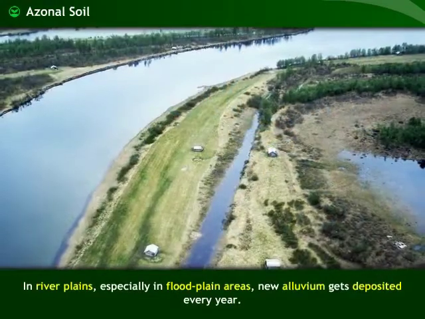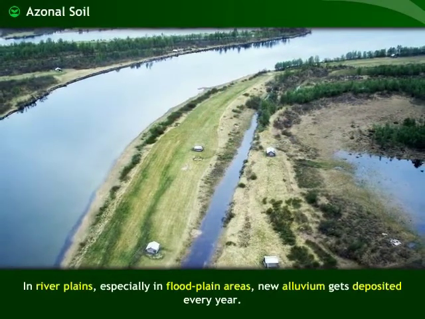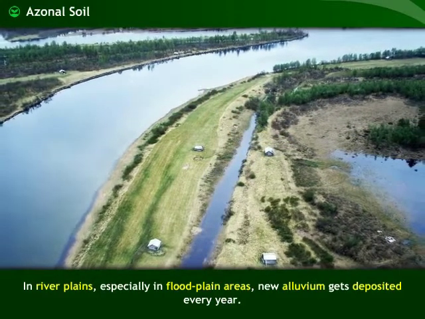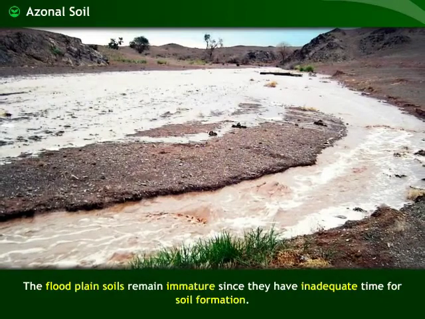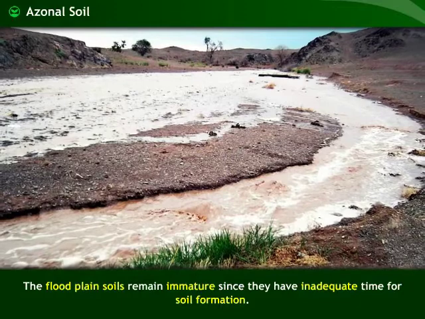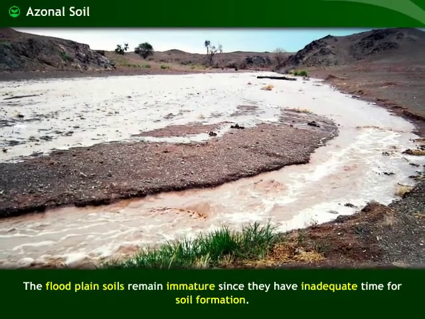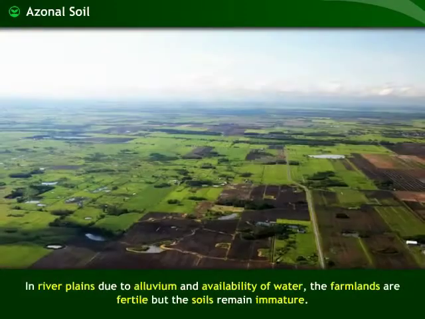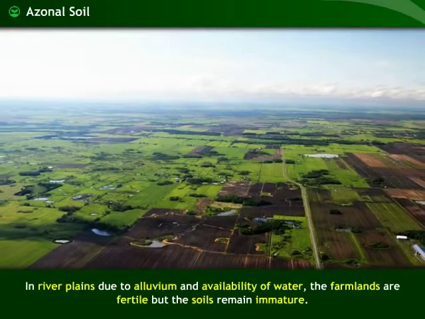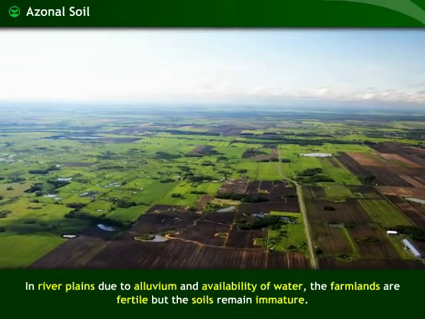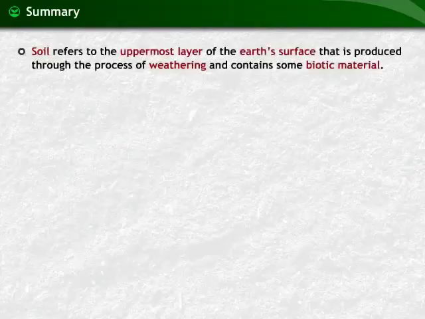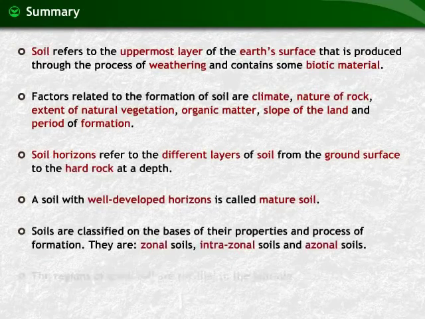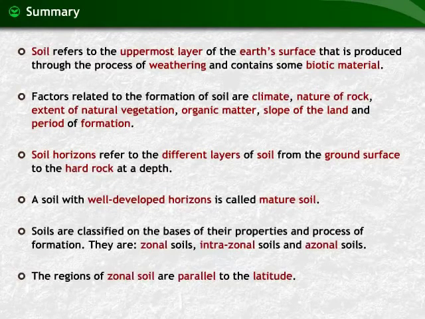In river plains, especially in floodplain areas, new alluvium gets deposited every year. The floodplain soils remain immature since they have inadequate time for soil formation. In river plains, due to alluvium and availability of water, the farmlands are fertile, but the soils remain immature. Let us now recap all the important points that we have covered in this module on soils and soil types.